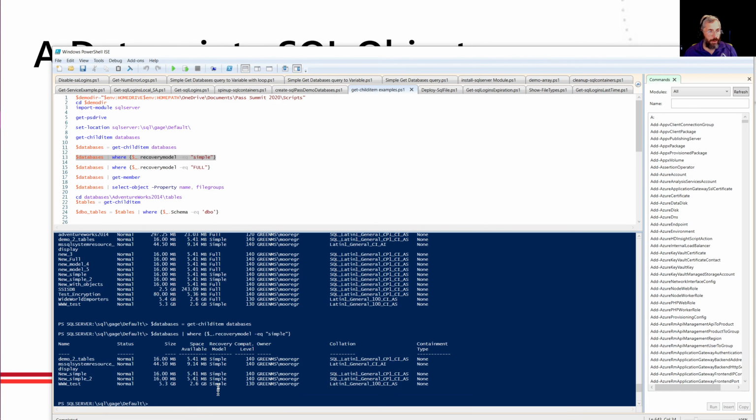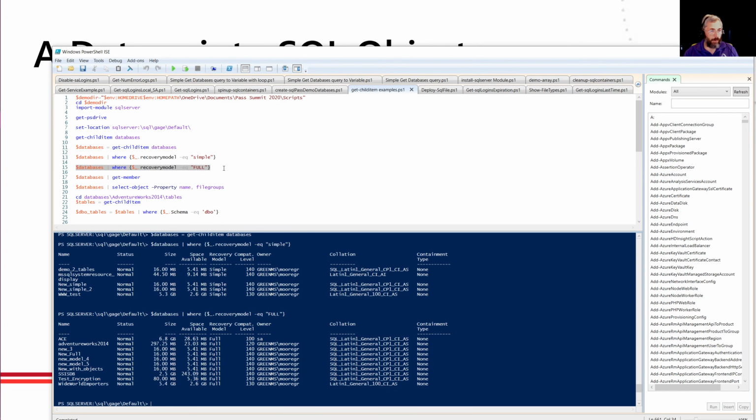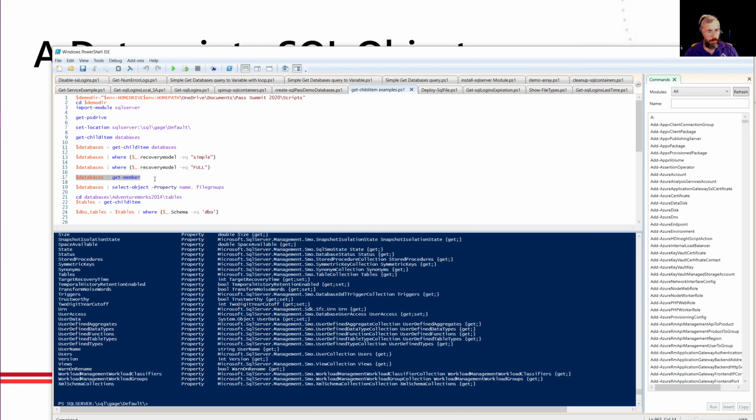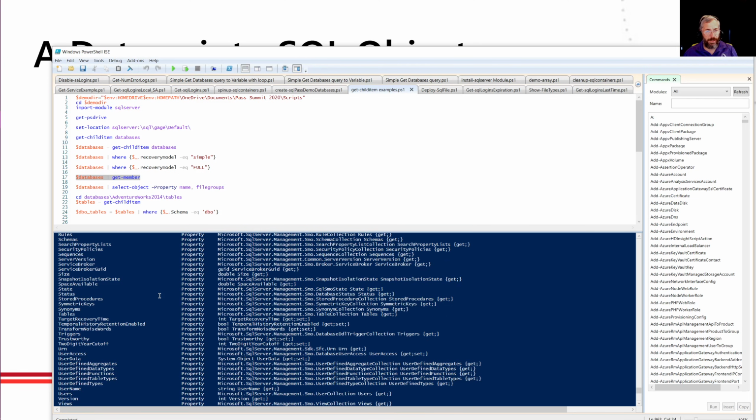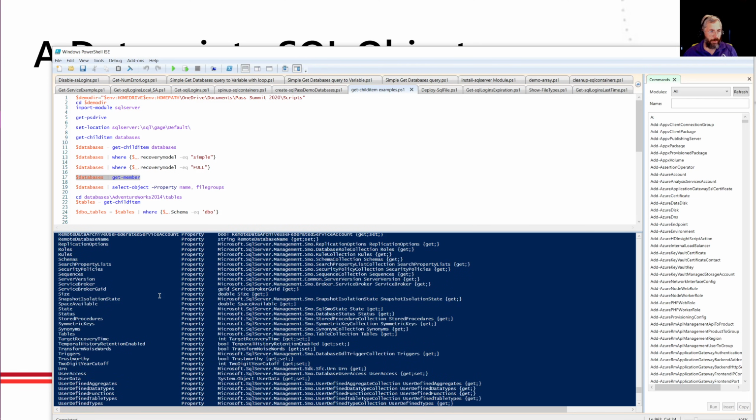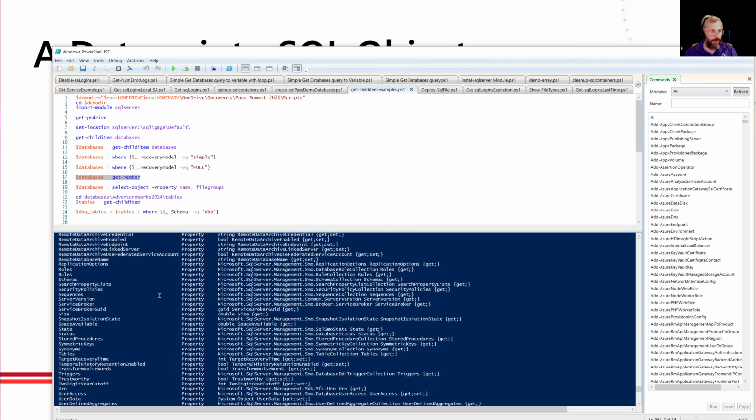Well, here's all my databases in simple recovery mode. And again, these are some demo databases that I set up on Gauge for other demos. Pretty useful. I could do the same thing, I could look at my full databases, whatever I want here. So again, I'm going to take the database and pass that into get member because I really want to know what all these properties are. Wow, there's a lot of stuff here. Now notice, if you really want to get detailed, some of these apply to databases, some apply to the server, stuff like that. But there's some useful stuff here.